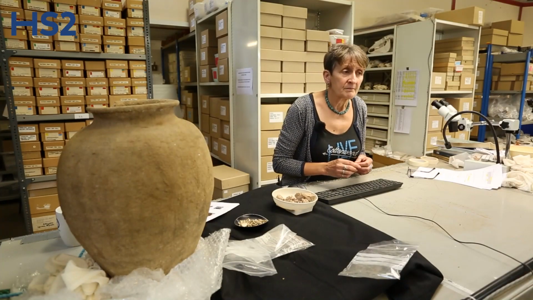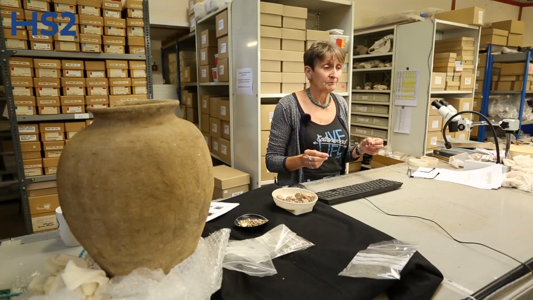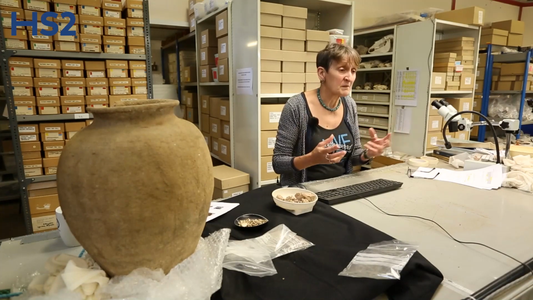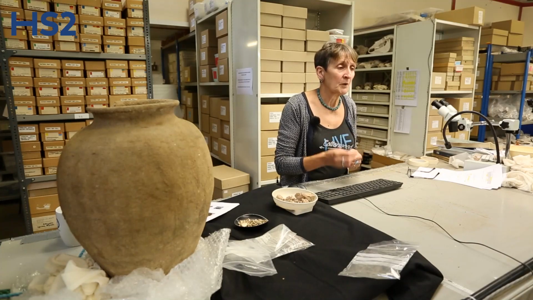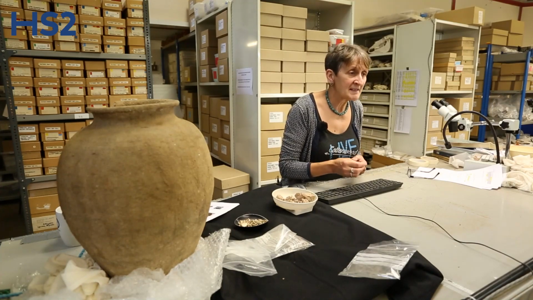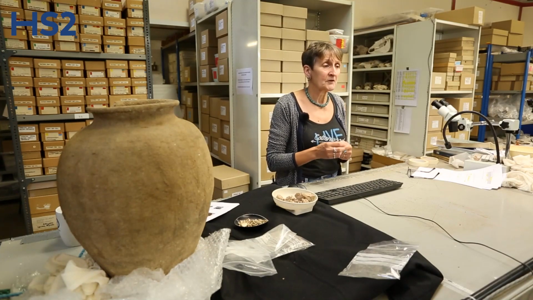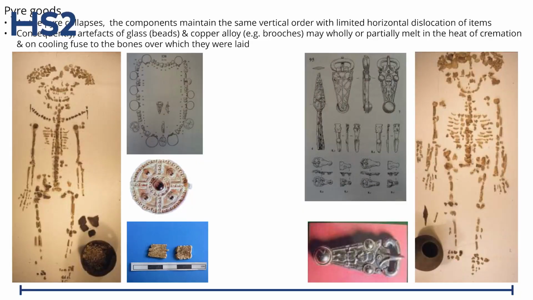Some items, such as copper alloy or glass, copper alloy, that's bronze basically, may fuse to bone on cooling and may give indications as to the layout of the corpse for burial, as in these Anglo-Saxon examples that I'm showing you here. As with the inhumation burials at this time, the women were put on their pyres in all their finery.